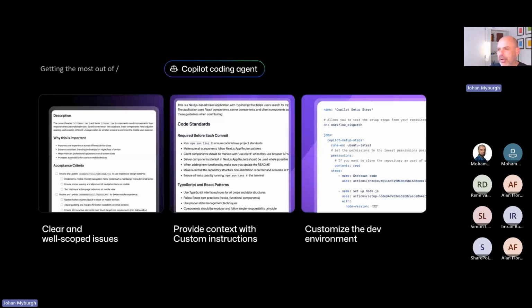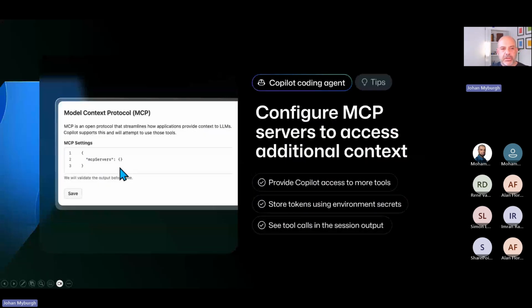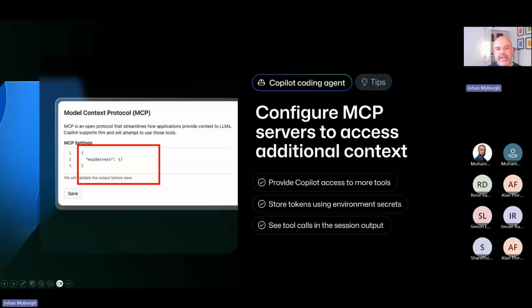And then, customize as much as you can. Provide as much context as you can. And then also configure MCP servers for access to additional content. It's really just a question of adding MCP configuration settings like you might add for different languages and other frameworks if you're interacting with these models. And that immediately brings your own data into your development environment, and you can start developing with your development best practices and other material and content and artifacts that might be relevant.